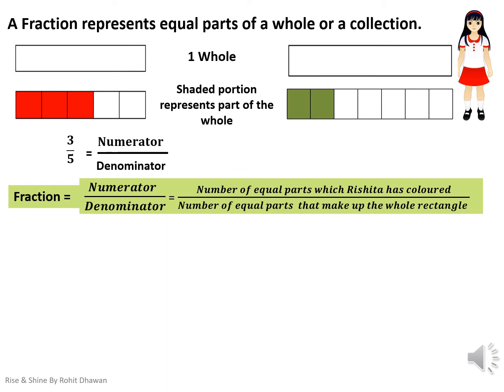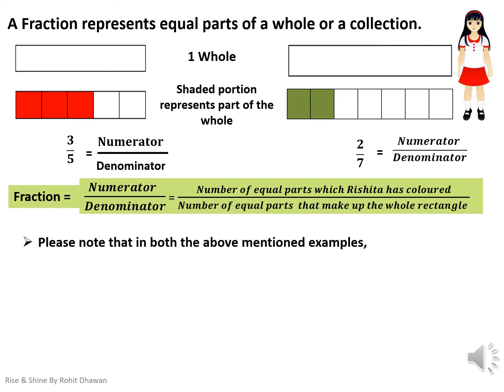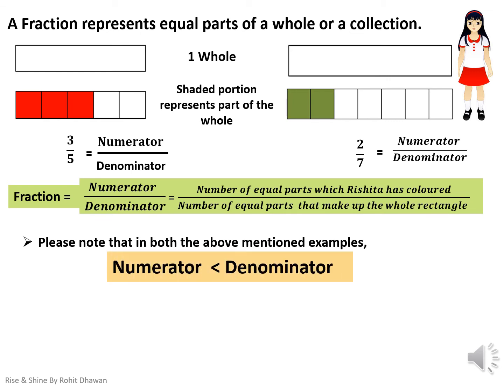Now let us see our second rectangle. In fractions, it is represented as 2 by 7, where 2 is the numerator, the shaded area, and 7 is the denominator, the number of equal parts in which the whole rectangle is divided. Students, I want you to note one interesting fact here. In both the above mentioned fractions, the numerator is less than the denominator. See the first fraction, 3 by 5. Here the numerator 3 is less than the denominator 5. Now see the second one, 2 by 7. Here the numerator 2 is less than the denominator 7.